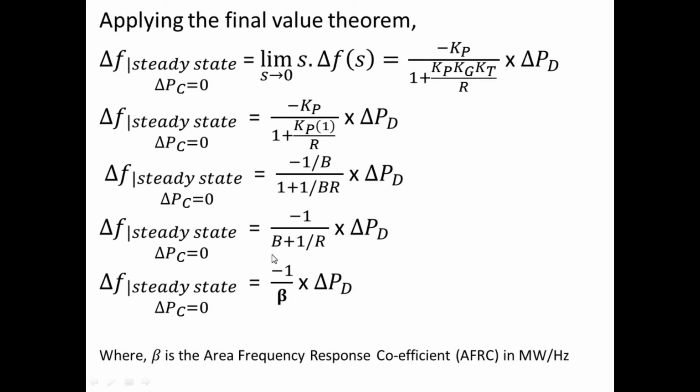And we can represent B plus 1 by R as beta, that is, beta is nothing but the area frequency response coefficient, that is AFRC. The unit is megawatt per hertz.